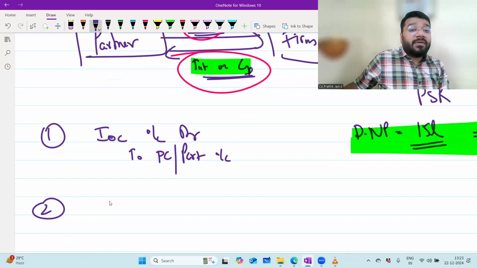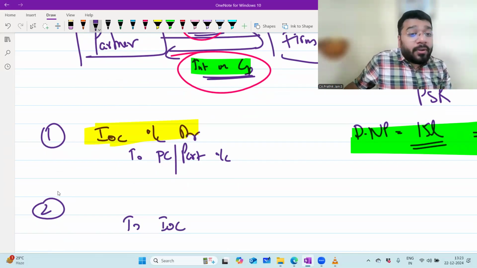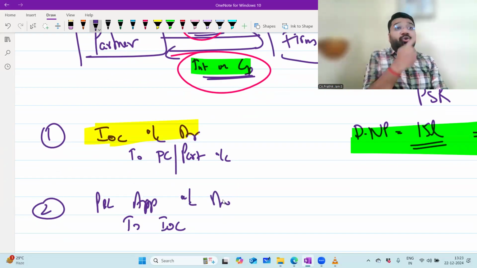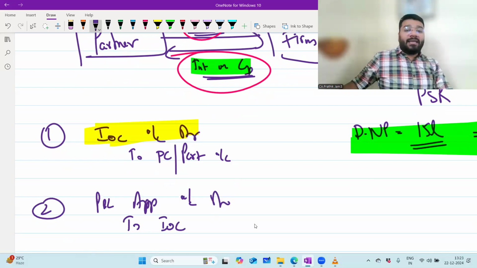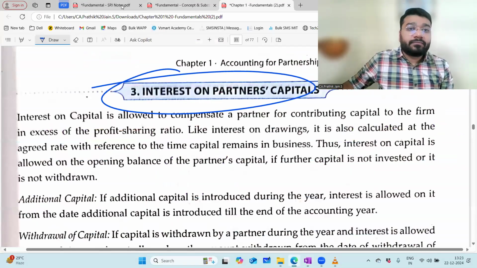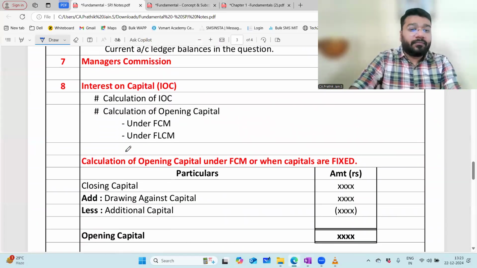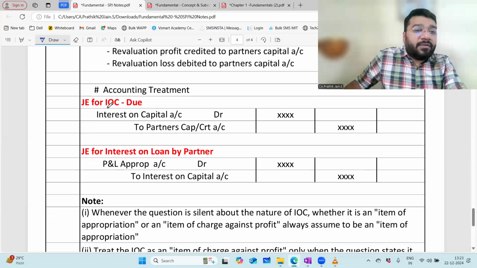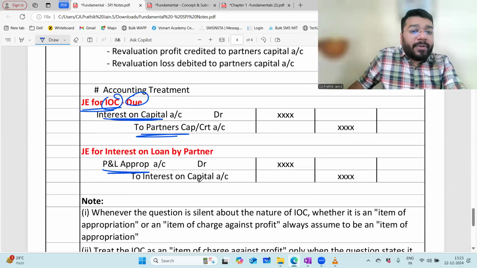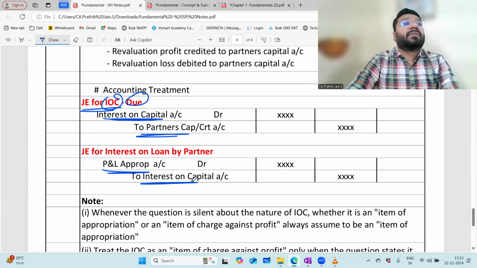So what is the closing entry? P&L appropriation account debit. IOC is currently in debit. To close, I have to give a credit, so credit IOC. And where am I shifting this to? The P&L appropriation account. That is why in the appropriation account, you see interest on capital. It is because of this closing entry. Any problem? No, sir. Journal entry for interest on capital due: interest on capital to partners' capital, and P&L appropriation to interest on capital.